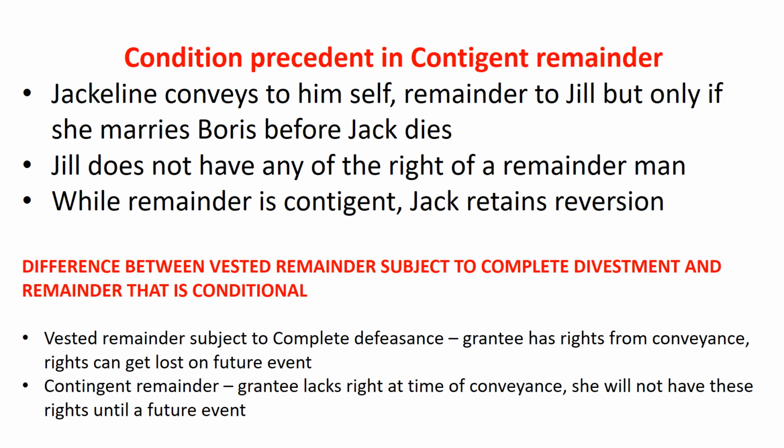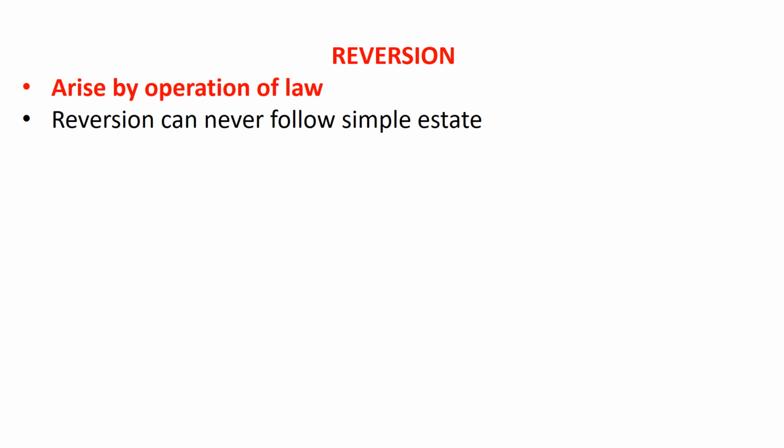The difference between vested remainder subject to complete divestment and a contingent remainder is that with a vested remainder subject to complete defeasance, the grantee has rights from conveyance. Rights can get lost on future events. With a contingent remainder, the grantee lacks a right at the time of conveyance. She will not have these rights until a future event. Now, reversion may happen by operation of law. A reversion can never follow a fee simple.